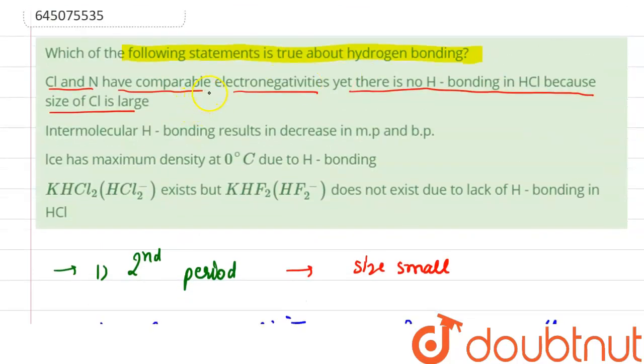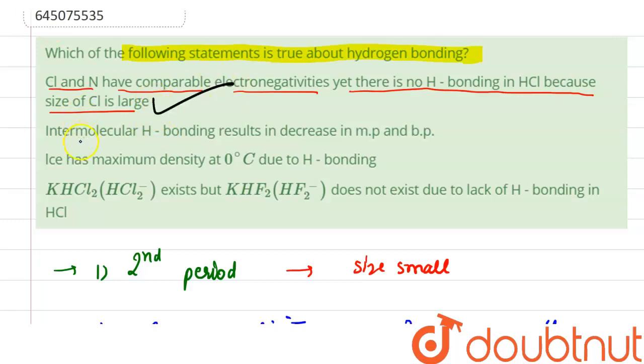Chlorine and nitrogen have comparable electronegativities, yet there is no hydrogen bonding in HCl because the size of chlorine is large. It follows the second condition, but the size of chlorine is large. That's why some covalent character is also present in chlorine. So this is the reason HCl does not have any hydrogen bonding. So option 1 is a true statement. So option 1 is correct.